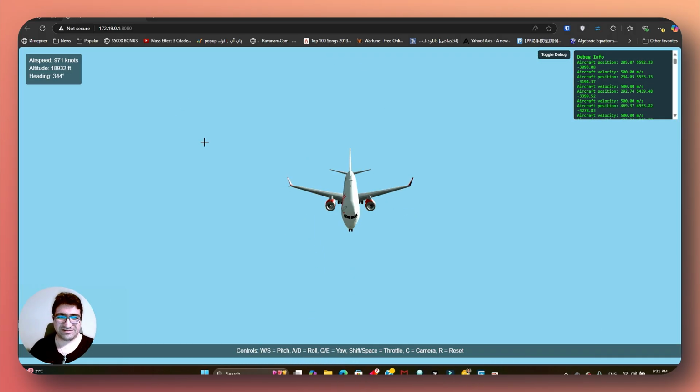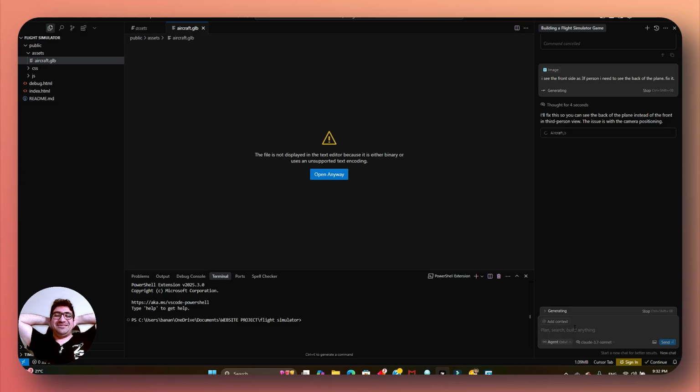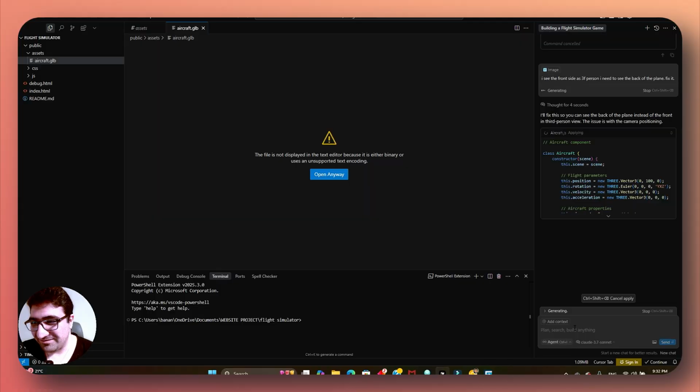I'm going to take a screenshot and paste it in here. I see the front side as third person. I need to see the back of the plane. Fix it. I still like how it messed up the game, but it was still fun. Fix this so you see the back of the plane instead of the front, in the third person view.